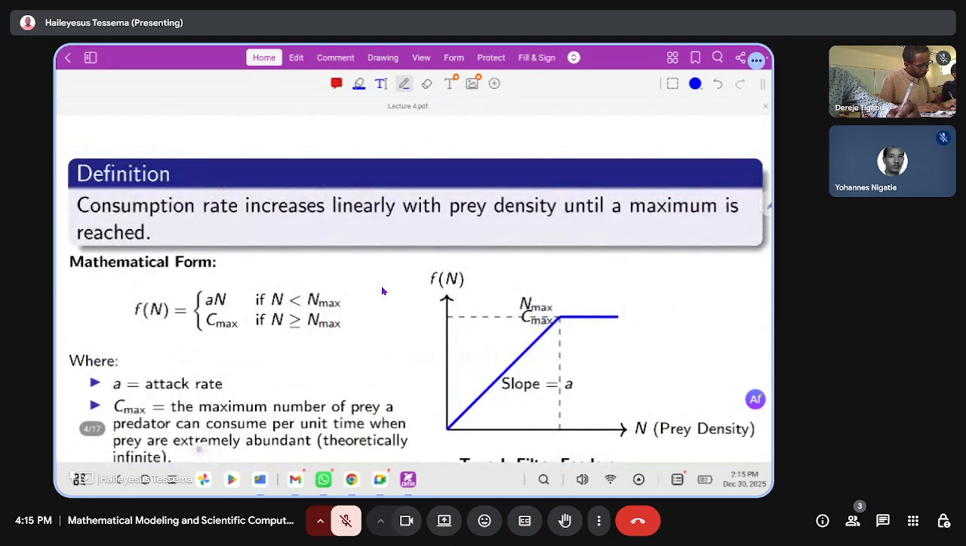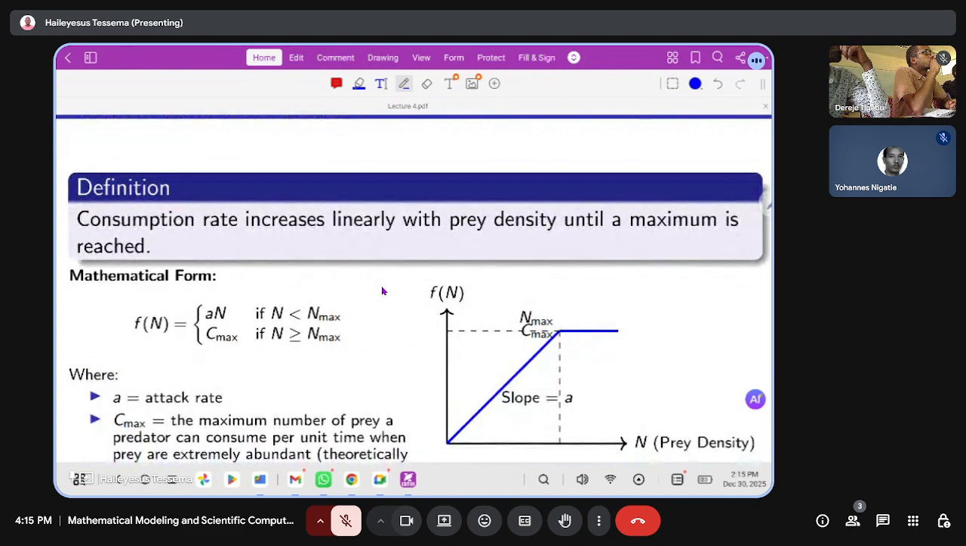And when we say consumption rate related to the prey density, the consumption rate increases linearly with prey density until a maximum is reached, which is the first type of functional response in the law. It's type 1 functional response. In type 1 functional response, the consumption rate increases linearly with prey density until a maximum level of predation, or the maximum level of the prey available in that area.